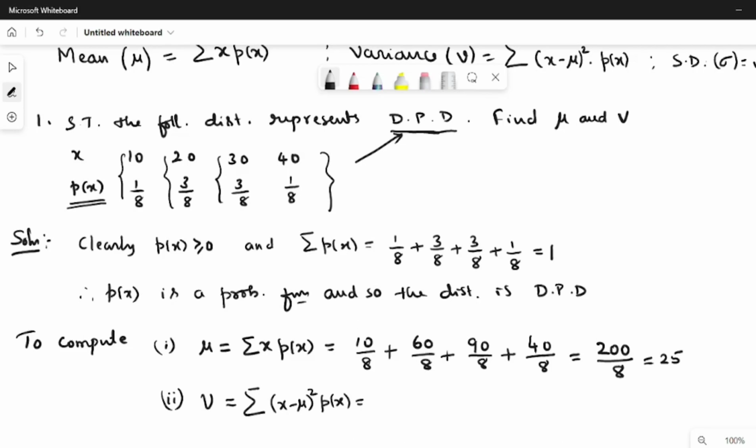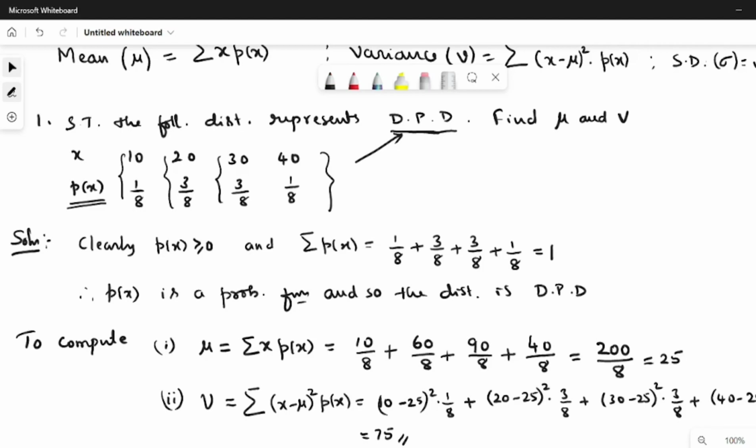So it will be actually 10 minus 25 whole square into 1 by 8 plus 20 minus 25 whole square into 3 by 8 plus 30 minus 25 whole square into 3 by 8 plus 40 minus 25 whole square into 1 by 8. You can check that it will be 75. So this completes the solution of the first problem.